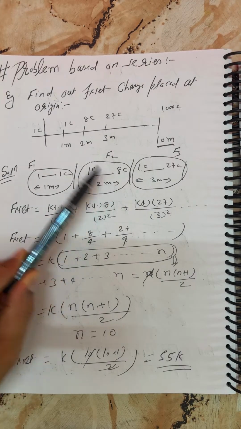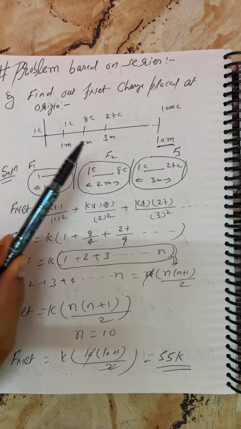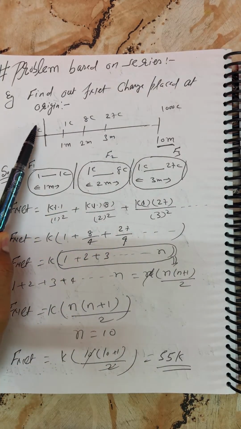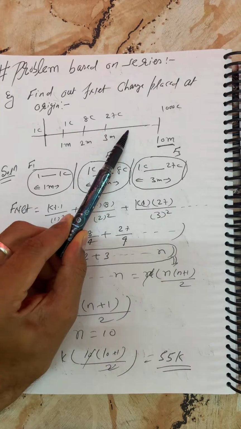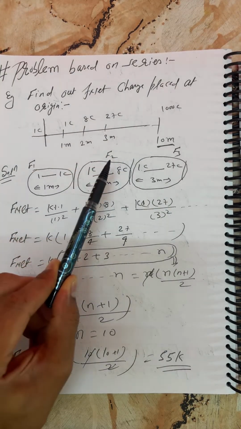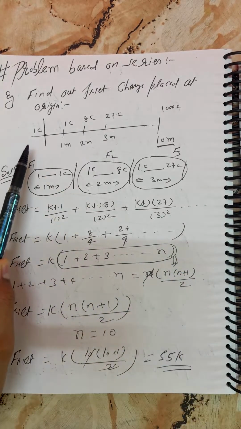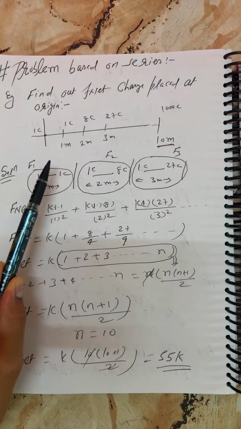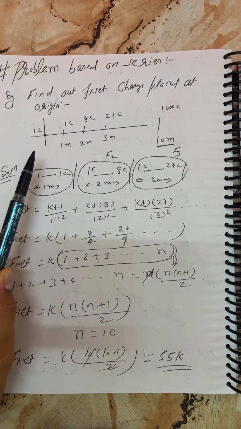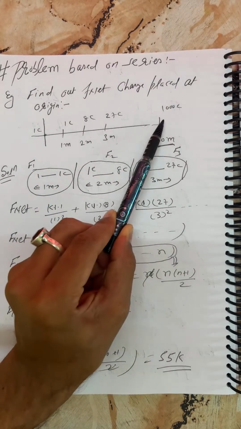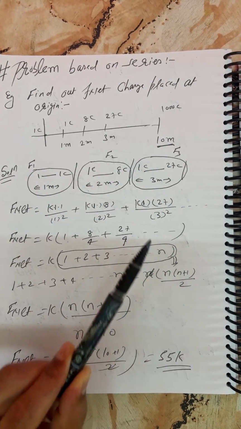This is pair number 2. Then 1 coulomb and 27 coulomb, pair number 3. Then 1 coulomb and 64 coulomb, pair number 4. Like that we can make pairs. So you can always take q1 as 1 coulomb for making every pair. So you should take 1 coulomb and 10,000 coulomb here, that is pair number 10.